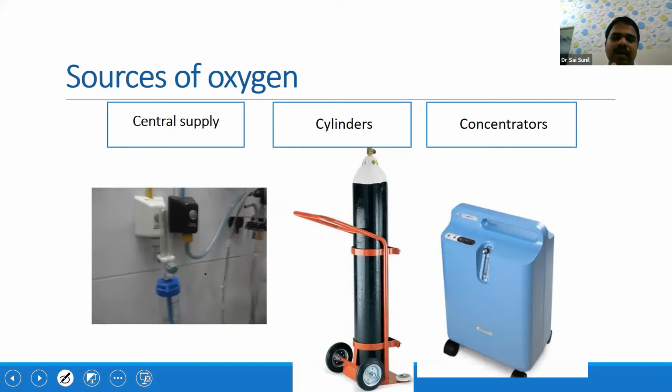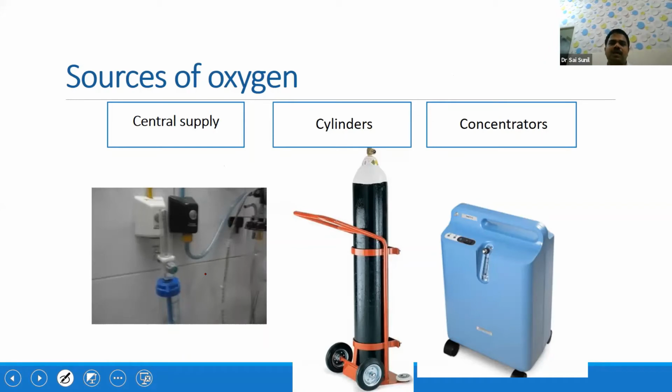What I meant to say is oxygen is not useful in each and every situation. You should assess the clinical scenario of the baby as well as the severity of the respiratory distress and take a decision whether to start oxygen or not.